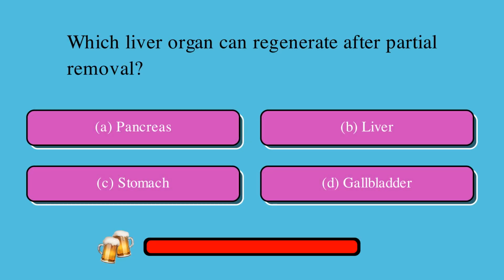Which liver organ can regenerate after partial removal? Is it A, pancreas, B, liver, C, stomach, or D, gallbladder? The correct answer is B, liver.